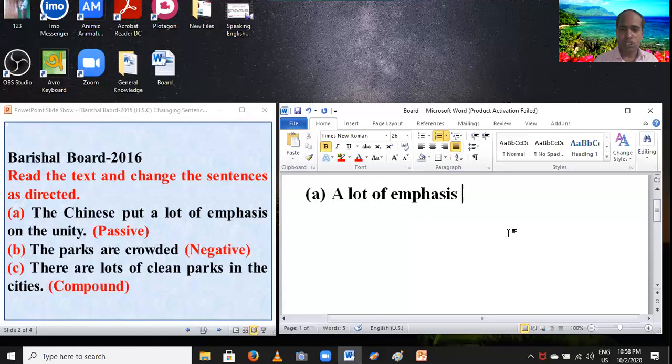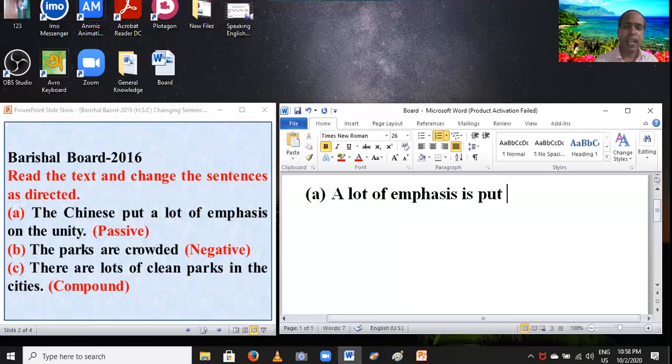You have to write is after the subject, and then you have to set V3 instead of V1. Put, same V1, V2, V3: put.